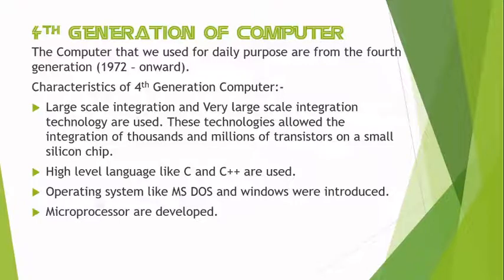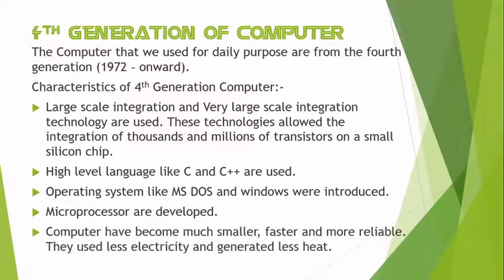Microprocessors were developed. Computers have become much smaller, faster and more reliable. They use less electricity and generate less heat. So in the fourth generation, computers have become much smaller and faster than the first, second and third generation, and more reliable.